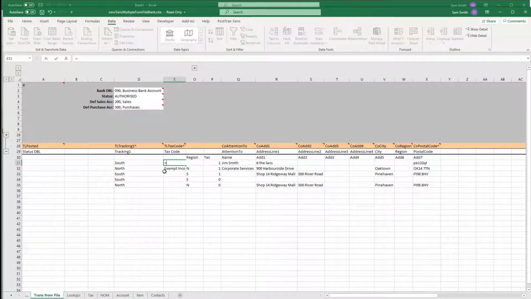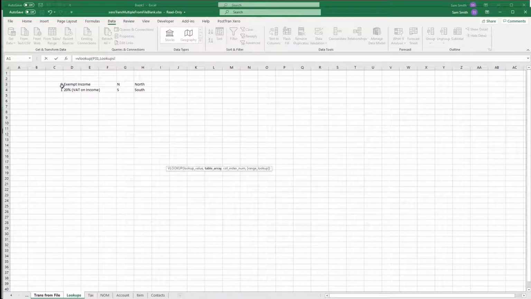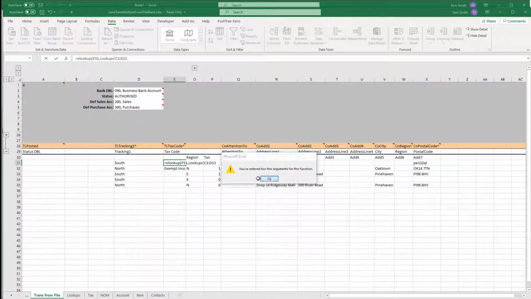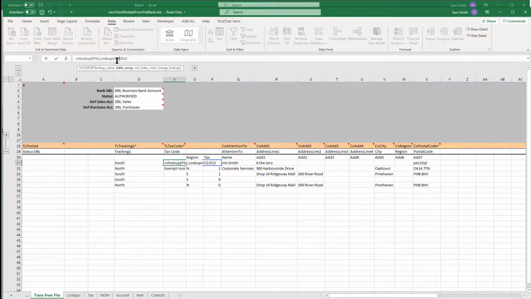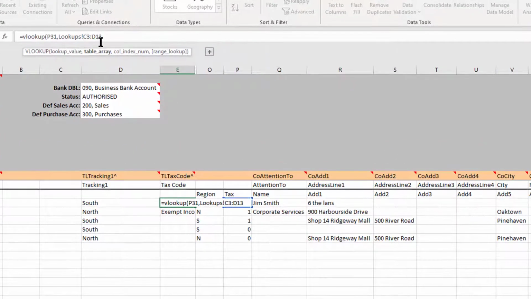So let's go in here and we're just going to type VLOOKUP, and we're going to base that on that tax code, and then we're going to select the table. And if we select more columns, more rows than we need, then we've got future expansion. Now I'm just going to tab away, doesn't like that because, and haven't made the mistake already, we can highlight that and press F4 and then press F4 on that one.